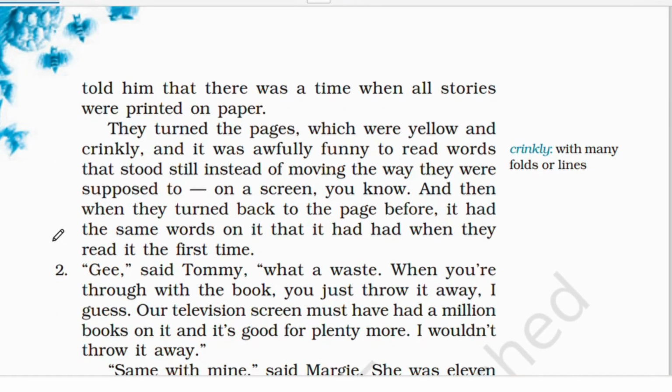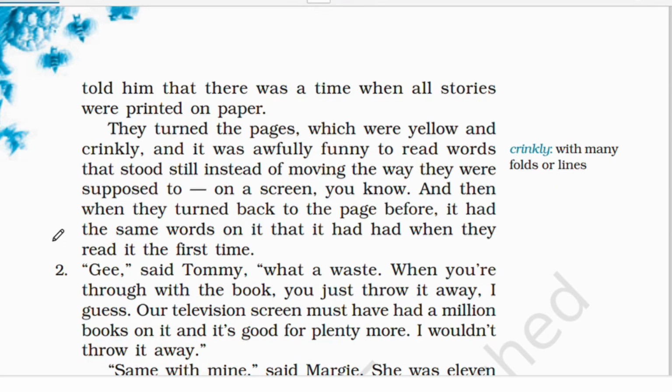So they turned the pages which were yellow and crinkly. What were the characteristics of that page? It was yellow and crinkly, brownish. Whenever you look at old books, if they are stored for a very long time, you'll see that the pages turn yellow, a little crinkly and old, right?